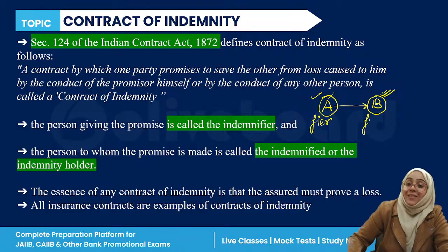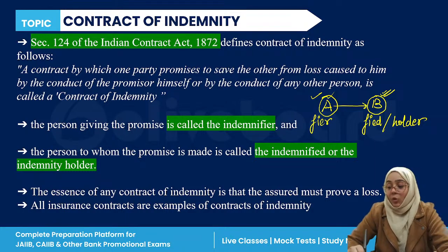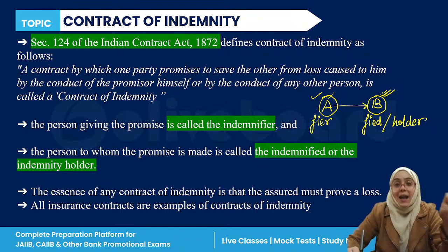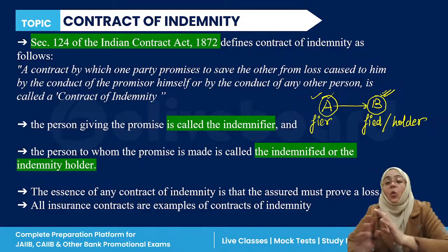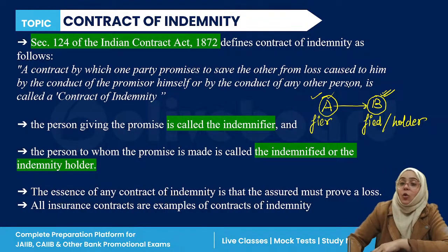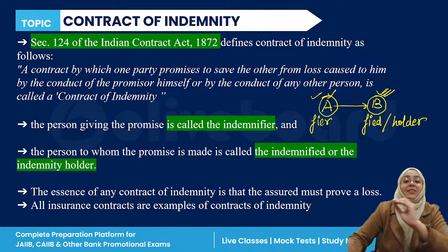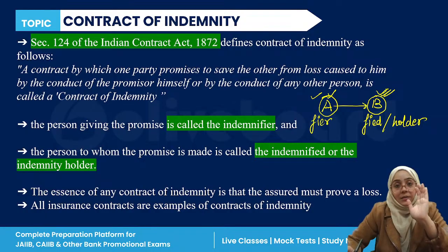And the one person who is being promised that, okay, my loss will be compensated, that person is called as indemnified or indemnity holder. And the contract between these two persons is called as contract of indemnity.